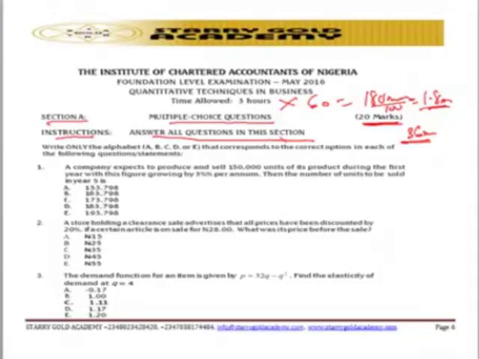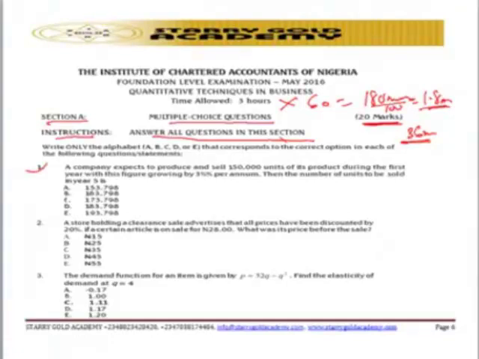They said, write only alphabet A, B, C, D, or E that corresponds to the correct option in each of the following. So you are given the question and you are expected to pick either A, B, C, D, or E. So you don't need to write out the answer from it. Just pick either A, B, C, D, or E.